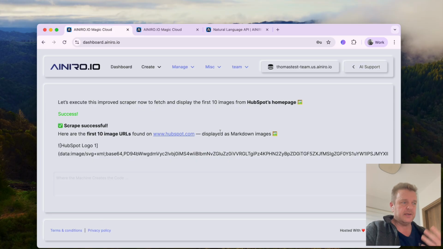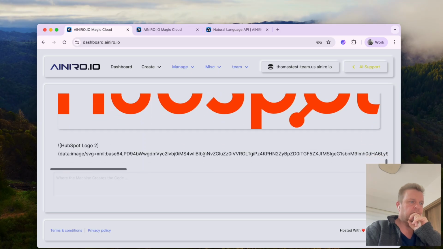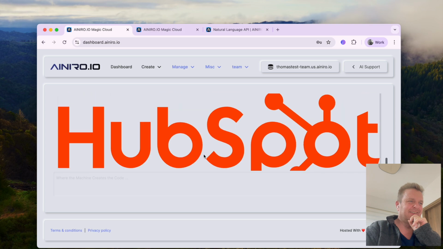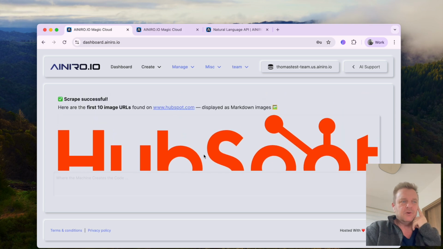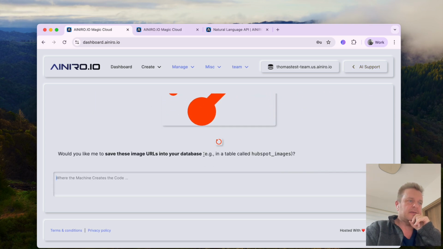And then, okay, so it's got some SVG crap here, right? Kind of work still. But this is a data image where the image is part of the URL, the content of the URL. Modify your prompt such that it only returns PNG images.